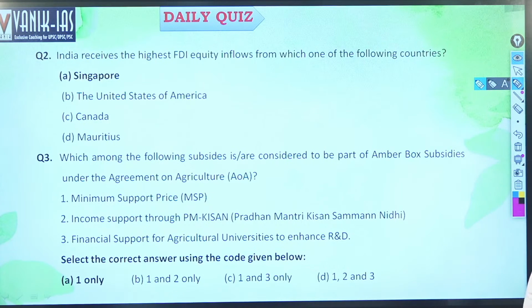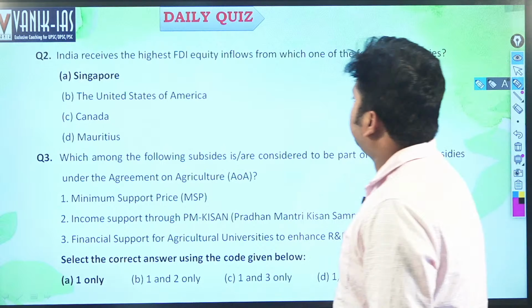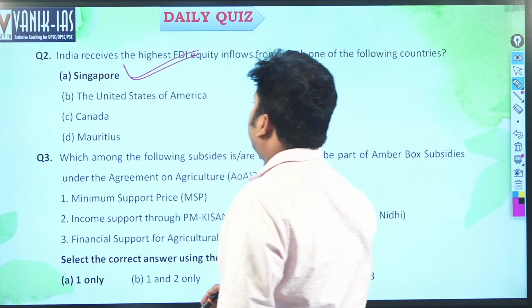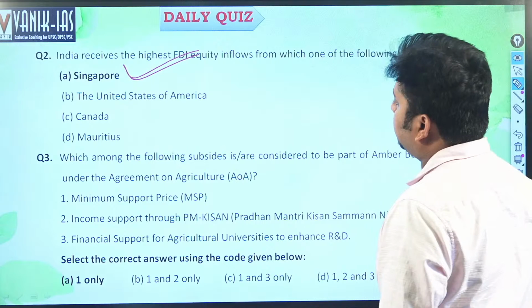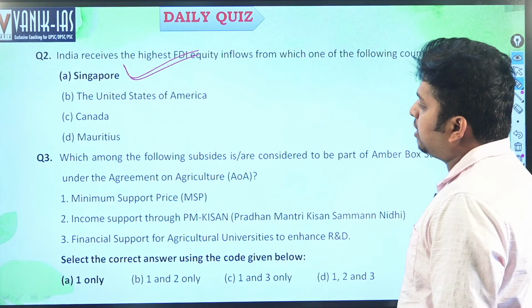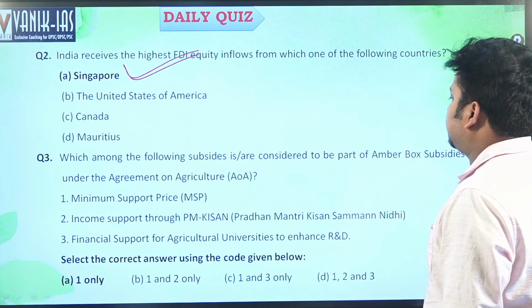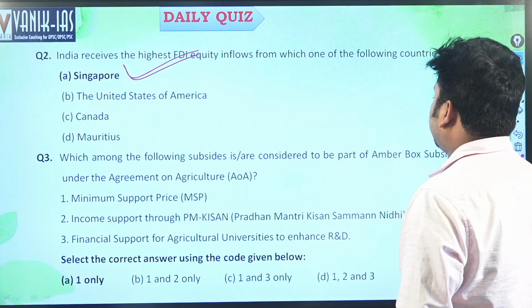Then India receives highest FDI equity. Highest FDI is coming from Singapore, then United States of America. A is the answer, right? Highest FDI is coming from Singapore, then United States of America, then Mauritius. So A, B, then will come Mauritius. A is the answer. Which of the following subsidies are considered to be a part of Amber Box subsidies?